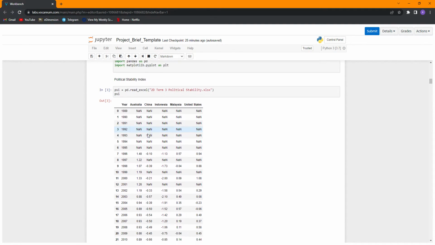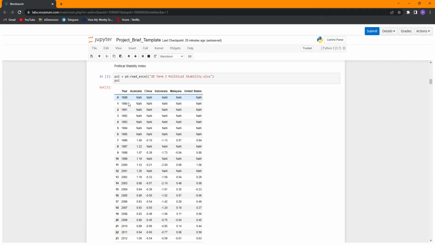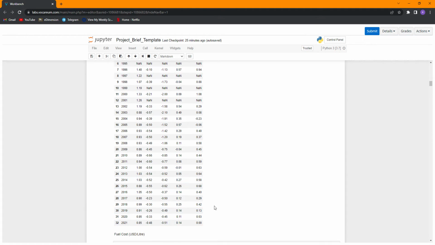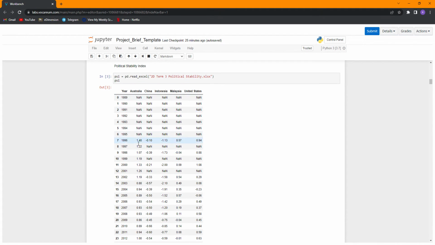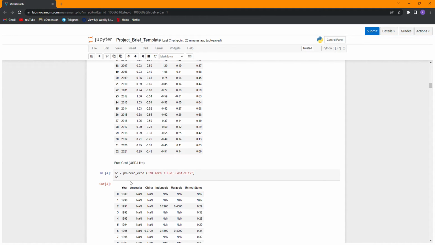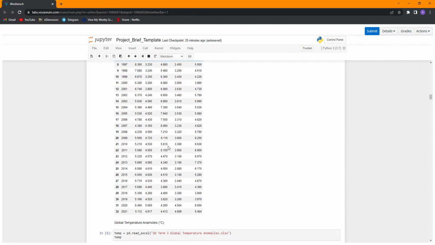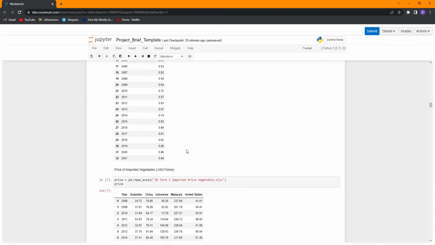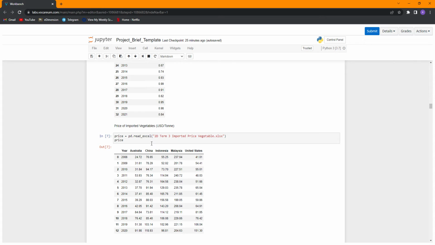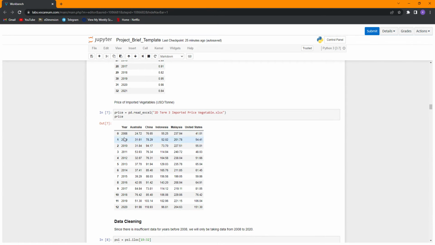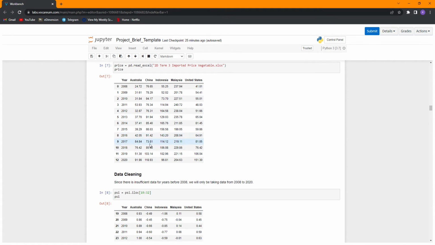Here you can see the data for PSI. It ranges from 1989 to 2021. It has some missing values, but no worries, we'll settle that later. Fuel costs range from 1989 to 2021 as well, and the unemployment rate and GTA are the same. For the price of imported vegetables, we processed some of the data we found online and managed to get 2008 to 2020 data on the price of imported vegetables from each country.